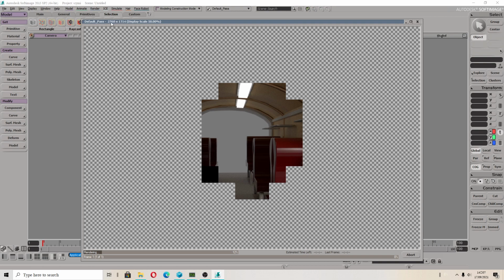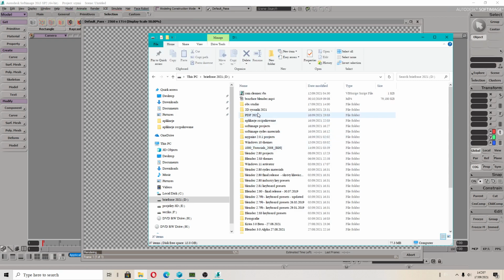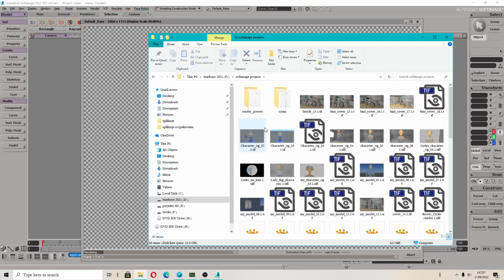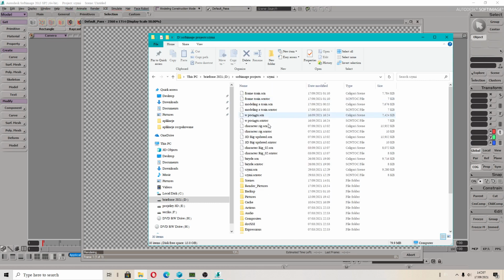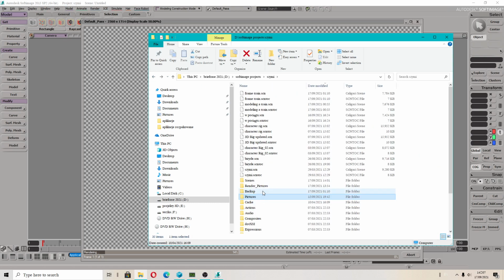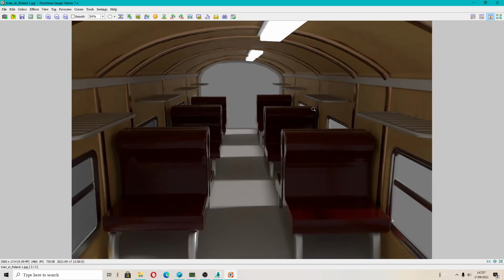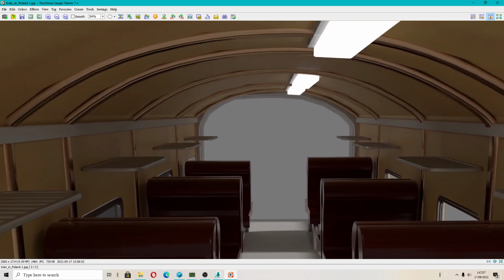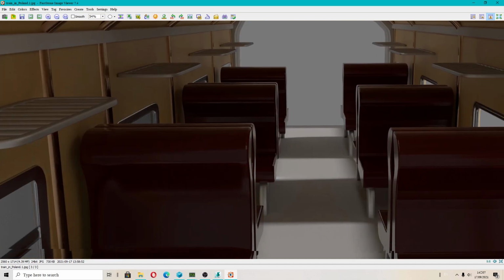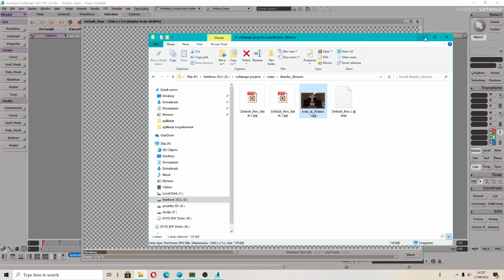I'm rendering in 2K resolution. Why 2K? 2K is better. It will give you better results. Render pictures. I will show you how 2K resolution looks. You see, we have very sharp details after rendering. This is a little bit too dark.